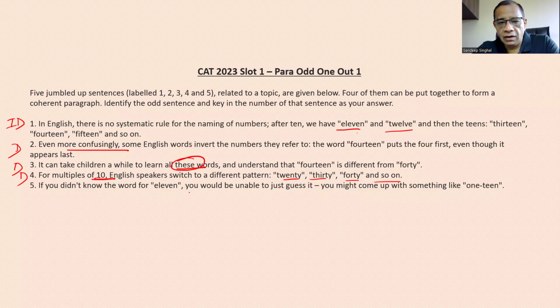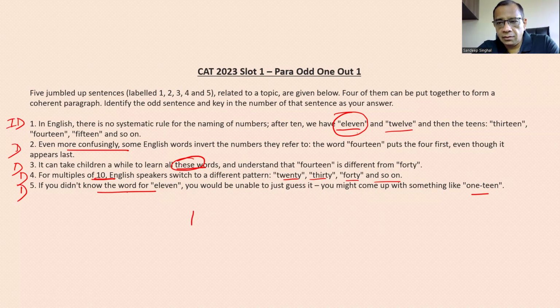If you didn't know the word for 11, you would be unable to just guess it. You might come up with something like 1T. अब ये 11 यहाँ पे introduce हुआ है और उसके बाद में यहाँ पे बात हुई है कि अगर 10 के बाद में हमें 11 बोलना है तो क्यों 11 बोल रहे हैं, 10 1 क्यों नहीं बोलते, right? Somebody might say 1 teen. तो ये इसके बाद में आएगा, right? So this also is a dependent statement. So when we look at this paragraph, only the first sentence is independent, that means it can start the para.